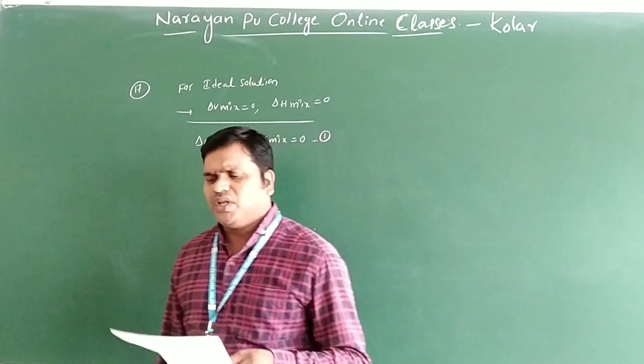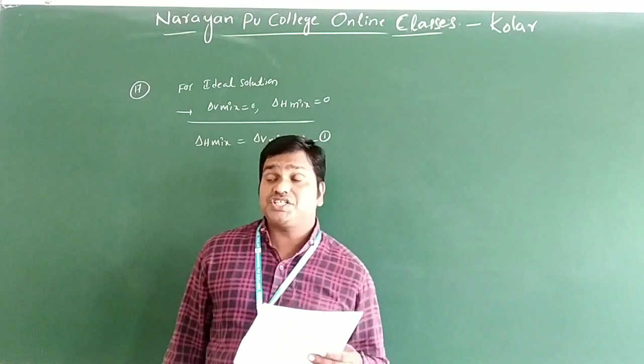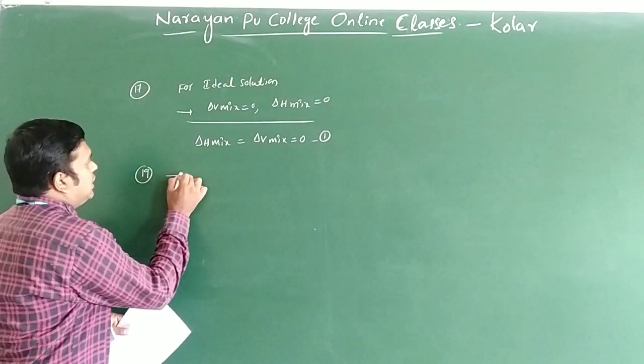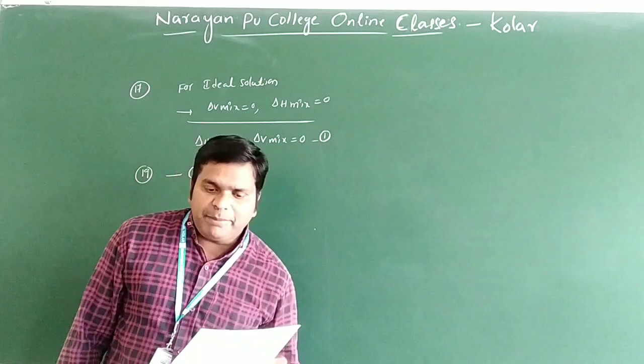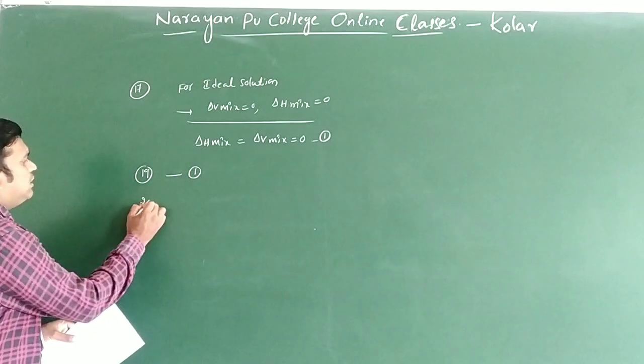It is a direct question. Azeotropes are constant boiling mixtures, so option 1 only.